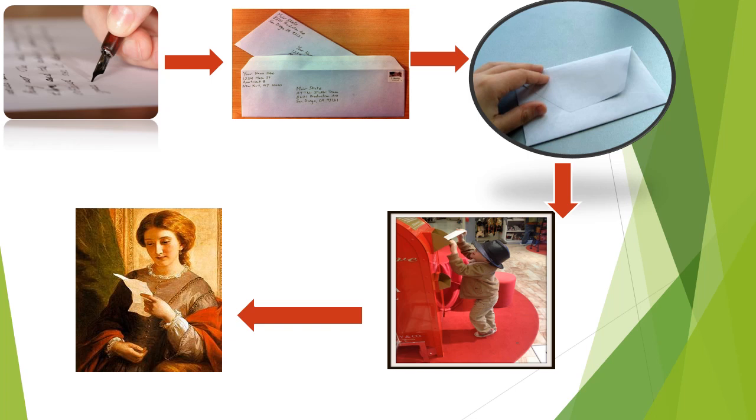What is encapsulation? It is the wrapping of data and functions in a single unit. Here the letter or the message is wrapped inside an envelope so that it reaches the destination safely and no outsider accesses the message.